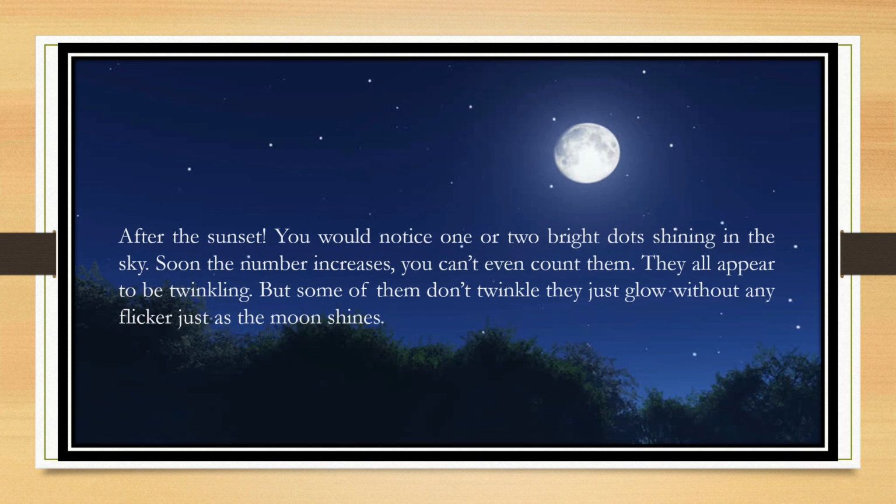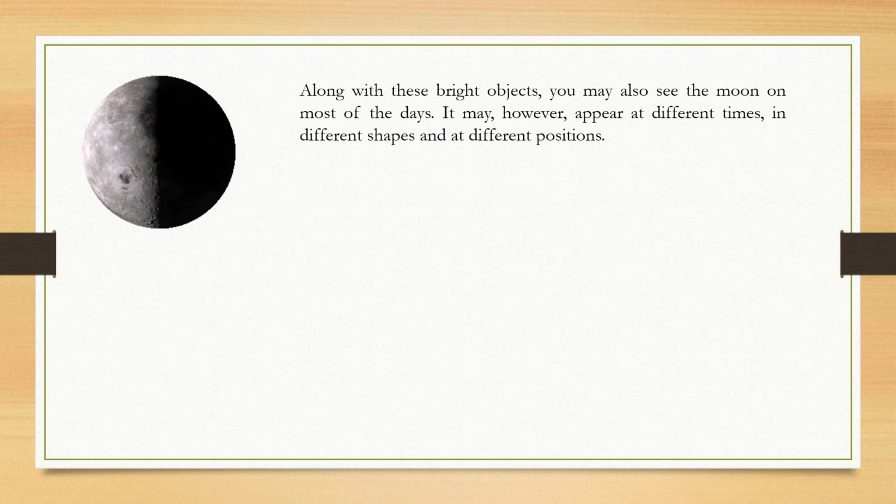After the sunset, you would have noticed one or two bright dots shining in the sky. Soon the number increases, you can't even count them. As the darkness increases, the shining dots, the stars, are more visible in the sky. Along with these bright objects, you may also see the moon on most of the days. It may, however, appear at different times in different shapes and at different positions.